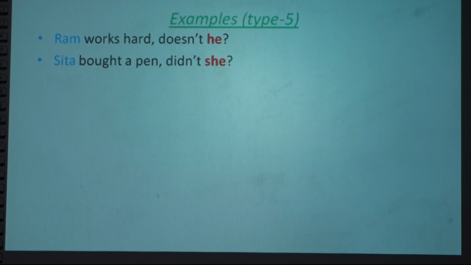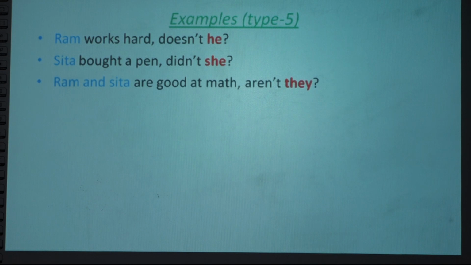So we cannot make the tag using the same subject; we have to change it into a pronoun. Sita is female, a singular subject, that's why we use she. Sita, Rita, if those subjects come in the sentence, we use the pronoun she.